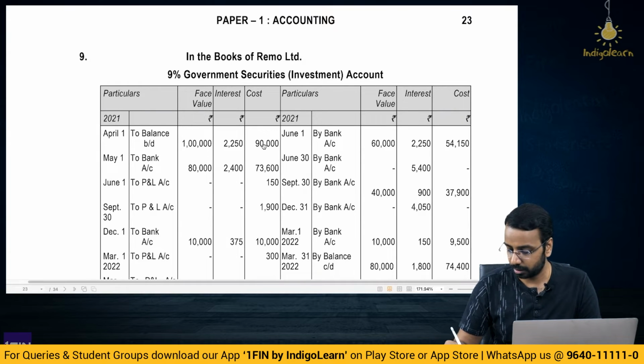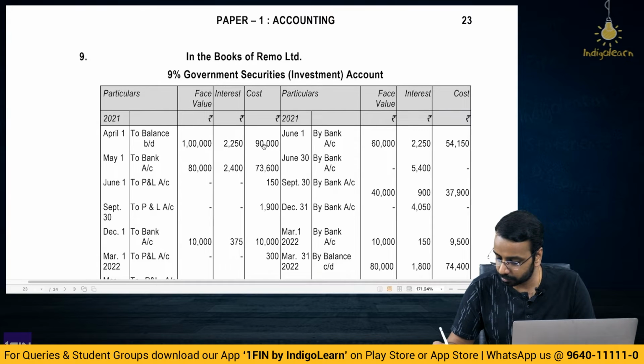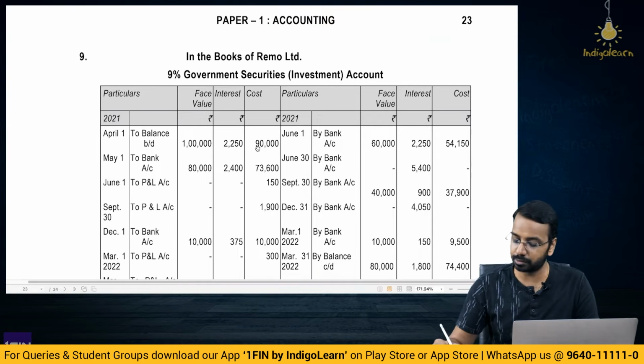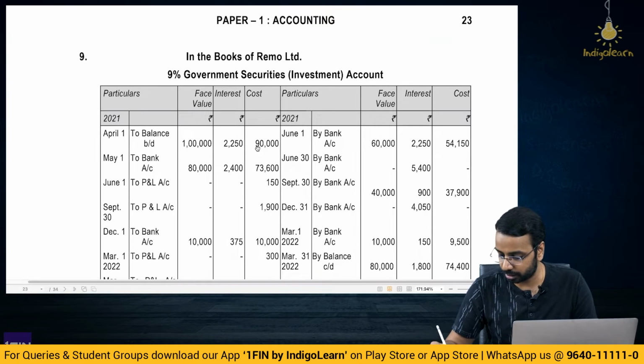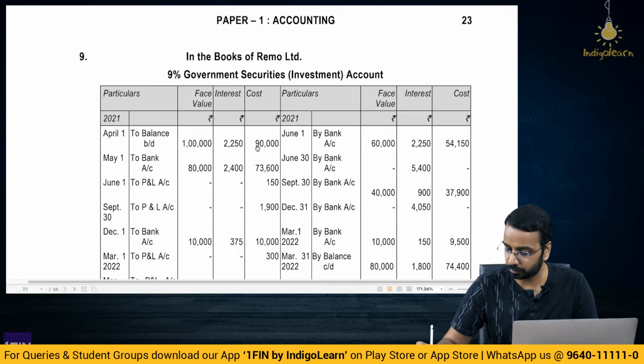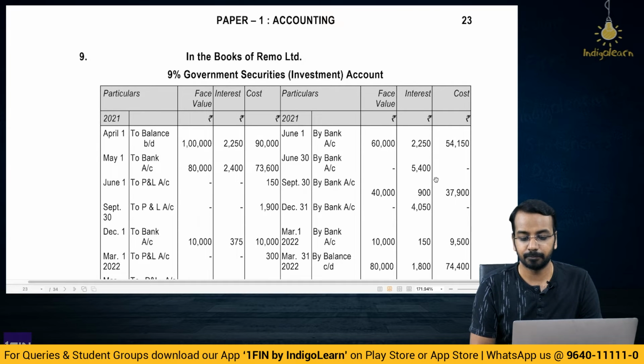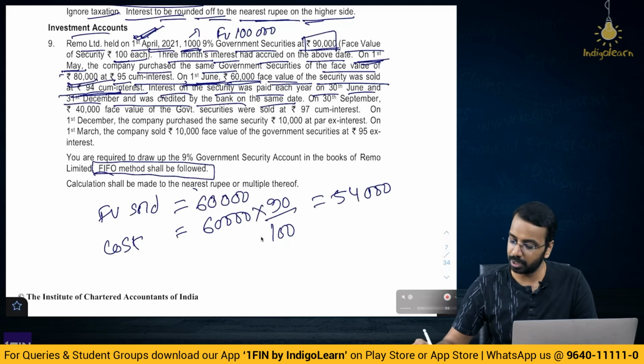Profit on sale, face value sold is 60,000, cost is how much? 90,000, so 90%. Cost is equal to 60,000 into 90 divided by 100, that is 54,000. How much have we realized? So, this is the working.